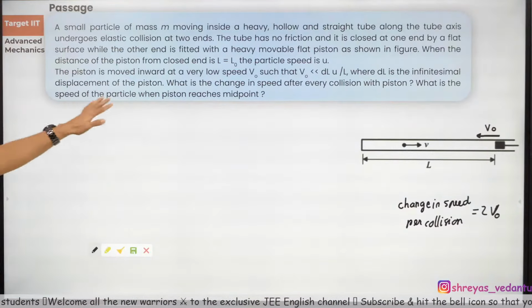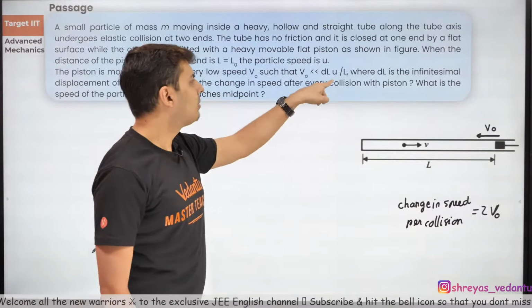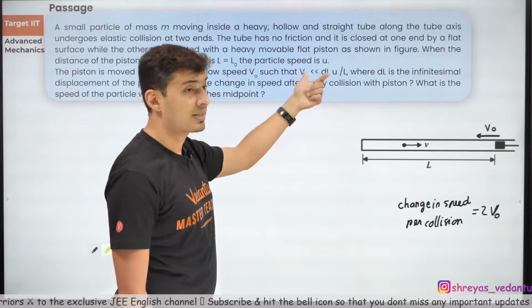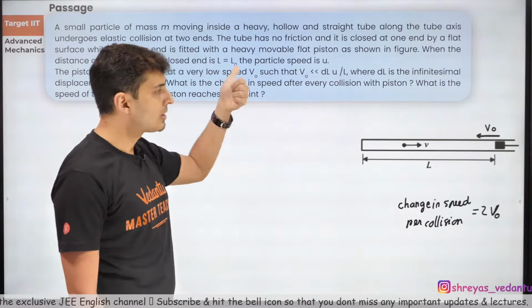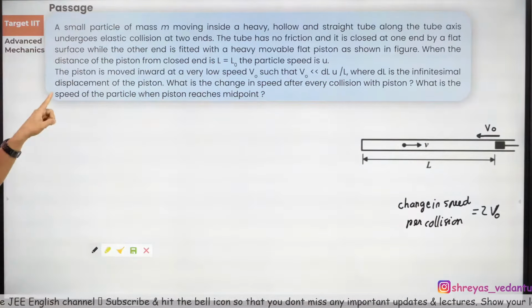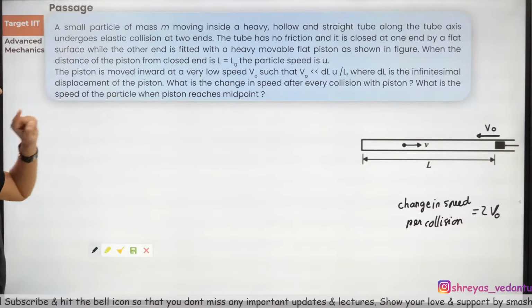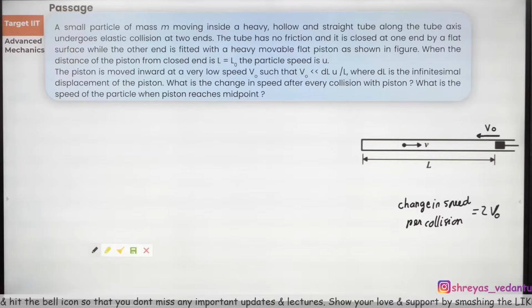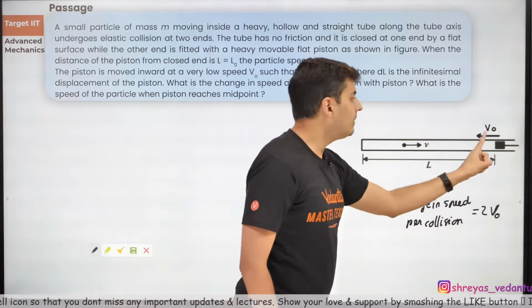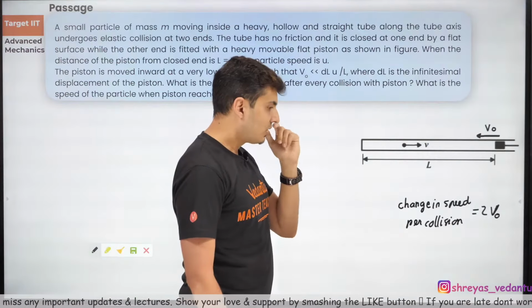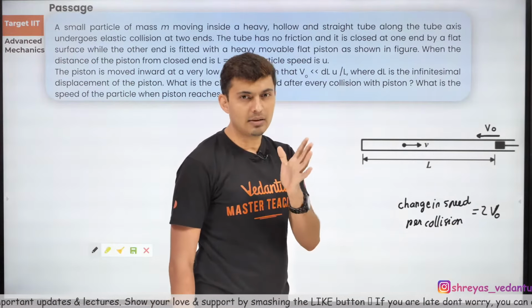Okay. Now the piston is moved at very low speed. Probably there are some approximations. That's why this is given. Or maybe you need to use derivatives because dl is given. So let's think about derivatives. What is the speed of the particle when the piston reaches the midpoint? Now every time it collides, the speed changes. I don't know how many collisions happen. So probably I need integration and derivatives.